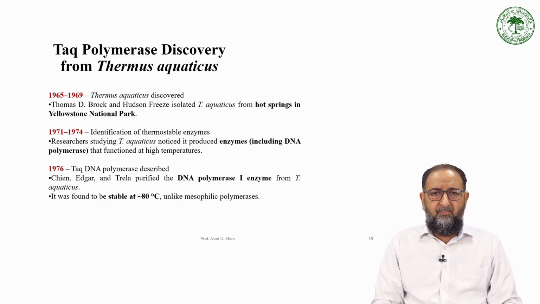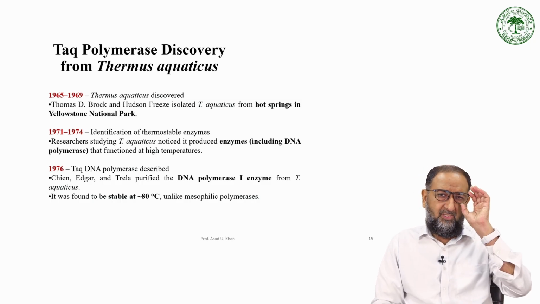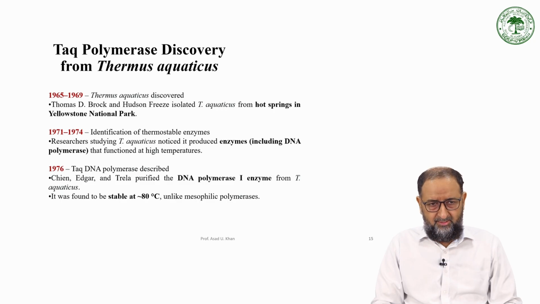Now these are basically bacteria present in the hot springs, right? Yellowstone National Park, right? In 1971 and 74, identification of the thermostable enzyme from this Thermus aquaticus took place, right? And that was a breakthrough of the DNA polymerization, the PCR reaction. Taq DNA polymerase was described by Kaledin, Edgar, and Trela, who purified the DNA polymerase 1 enzyme from Thermus aquaticus, and then later on it was used for the PCR reaction.